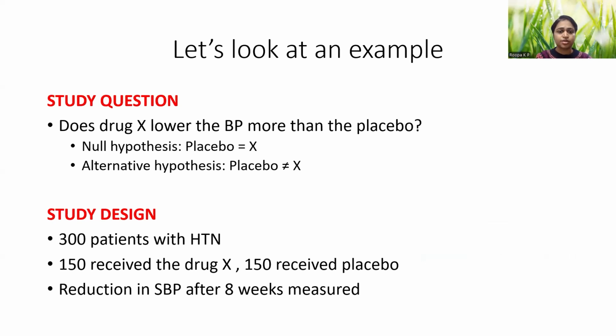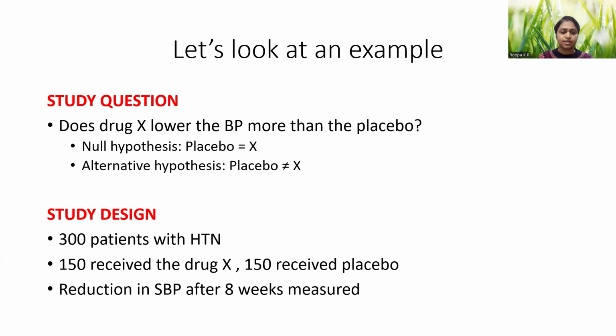So our null hypothesis is that placebo and drug X are equal, that is, the effect of placebo is equal to the drug. Whereas the alternative hypothesis is that the effect of the placebo is not equal to the effect of drug X.